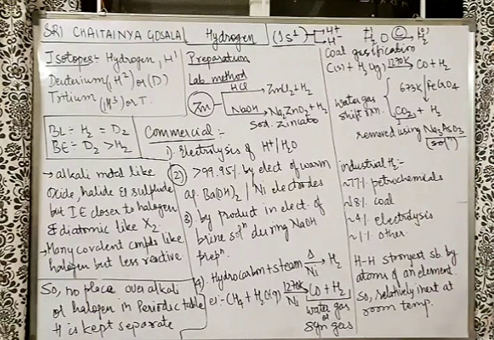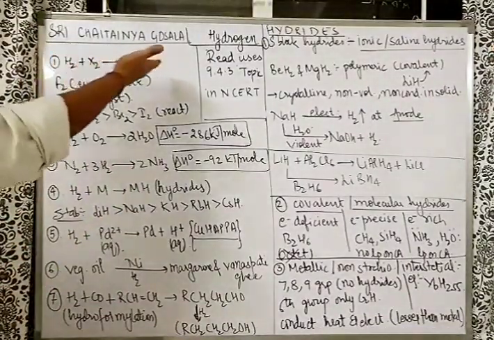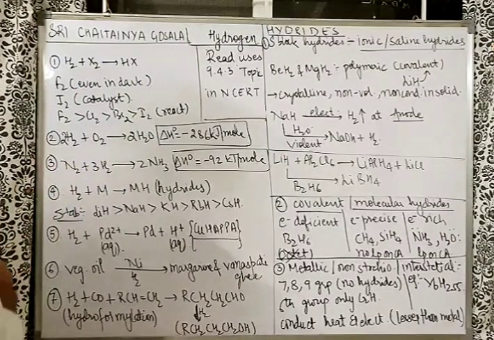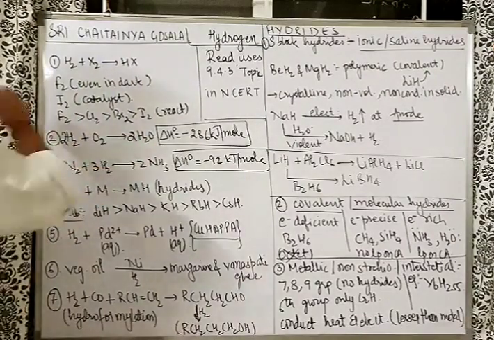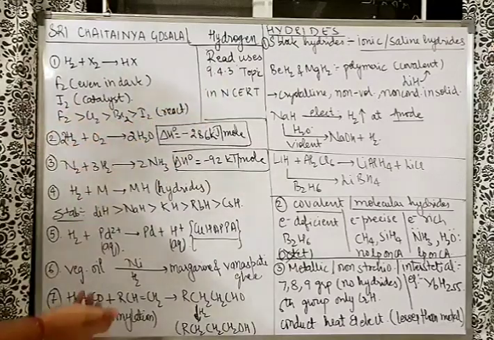So let's see some reactions of hydrogen. Even though it is relatively inert at room temperature, obviously it can do some reactions at elevated temperatures. So hydrogen reacts with halogens to form HX, obviously an acid: HF, HCl, HBr, HI. Now the reactivity of halogens always goes in this order: fluorine more than chlorine, more than bromine, more than iodine.